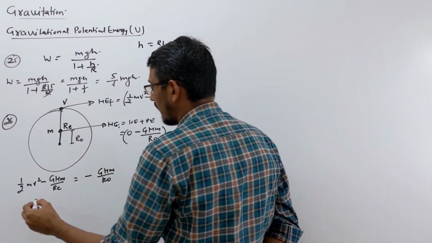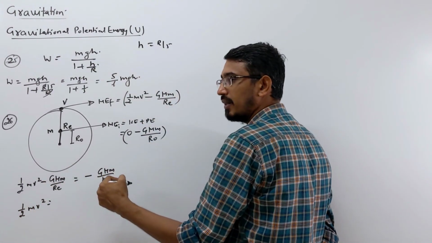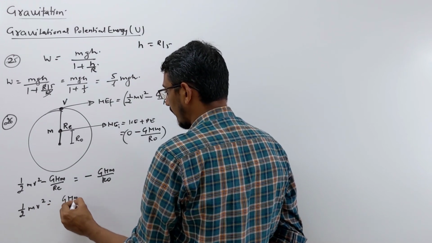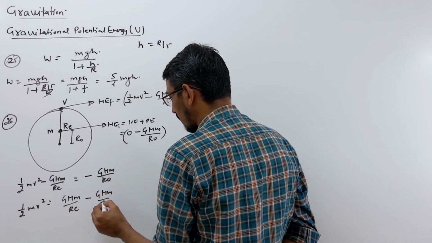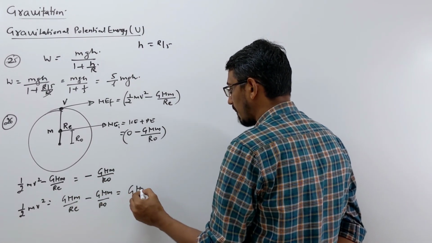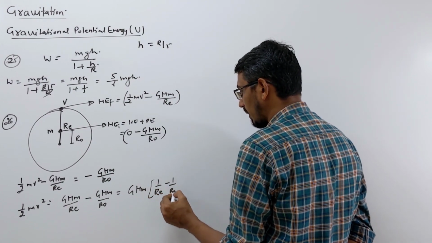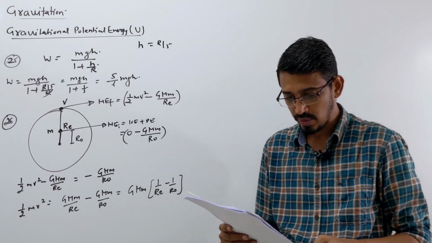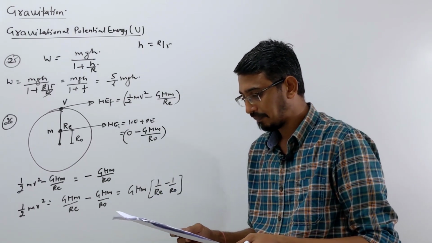So we have to find half mv square, so this term I send to the other side, it will become positive, so it becomes GMm upon RE minus GMm upon r0. Here you take G, M and m common, you get 1 by RE minus 1 by R naught. Now see how options are given. In the options, it is given in terms of capital G format only, right?